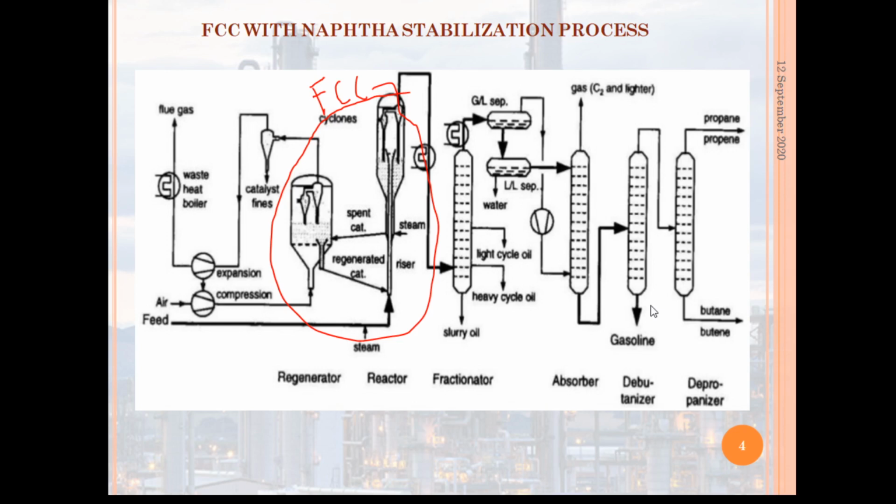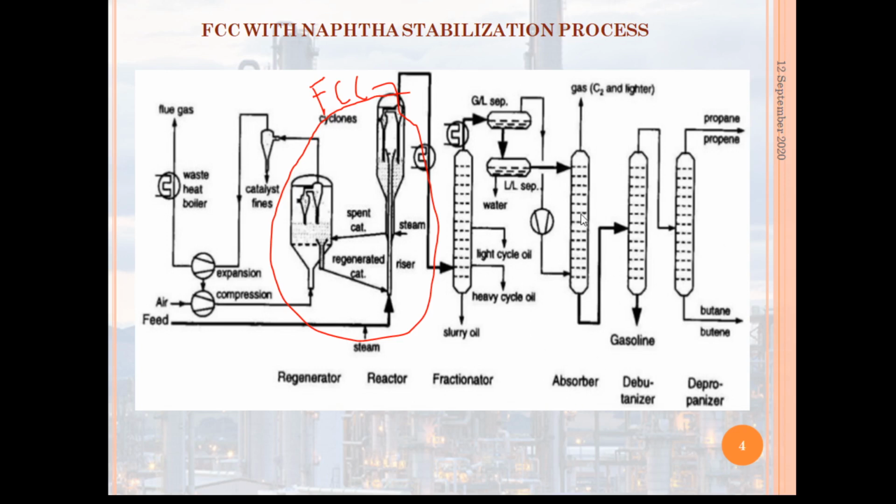Then from this secondary absorber, it goes to the phase separator, and from the phase separator, naphtha goes to the stripping unit. From that stripping unit, the stabilized naphtha goes to the debutanizer and depropanizer unit.